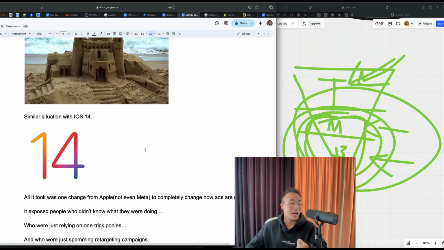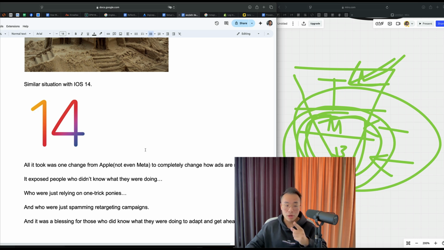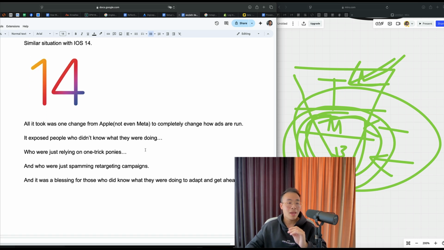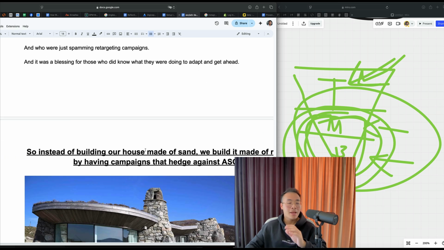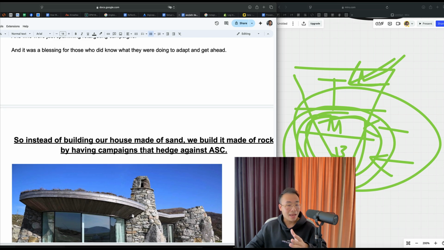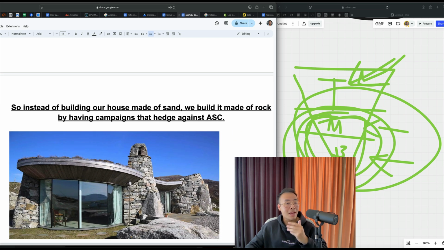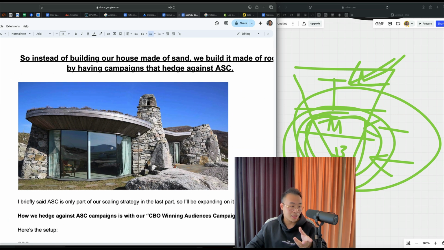Similar situation with iOS 14. All it took was one change from Apple, not even Meta, to completely change how ads are run. It exposed people who didn't know what they were doing, who were just relying on one-trick ponies, and who were just spamming retargeting campaigns. And it was a blessing for those who did know what they're doing to adapt and get ahead. So instead of building our house made of sand, we built it made of rock by having campaigns to hedge against ASC. It's a nice rock house, right?